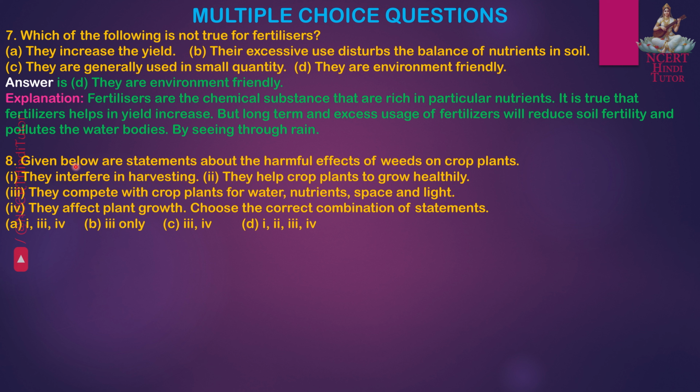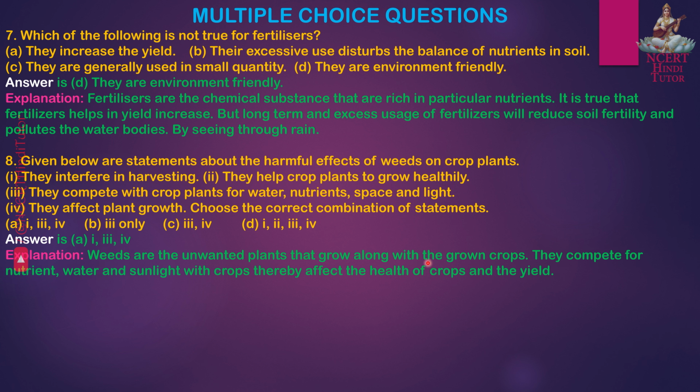Question 8. Given below are statements about the harmful effects of weeds on crop plants. First, they interfere in harvesting. Second, they help crop plants to grow healthily. Third, they compete with crop plants for water, nutrients, space and light. Fourth, they affect plant growth. Choose the correct combination of statements. Answer is A. First, third and fourth. Weeds are the unwanted plants that grow along with the grown crops. They compete for nutrient, water and sunlight with crops, thereby affect the health of crops and the yield.